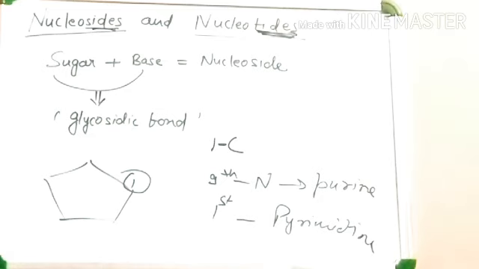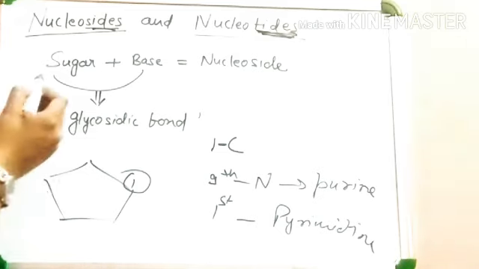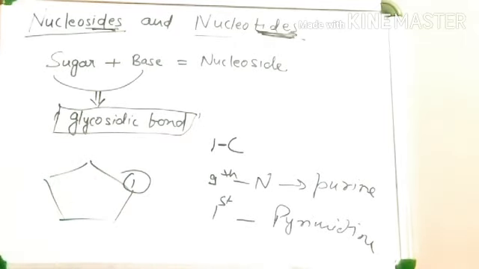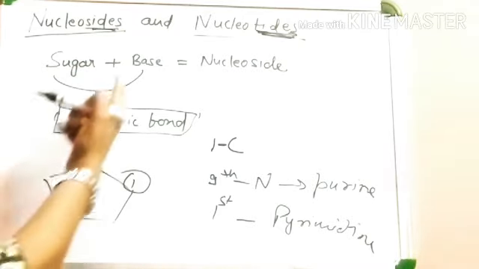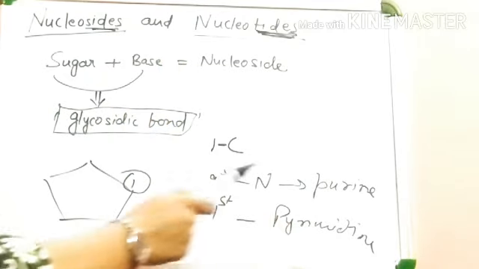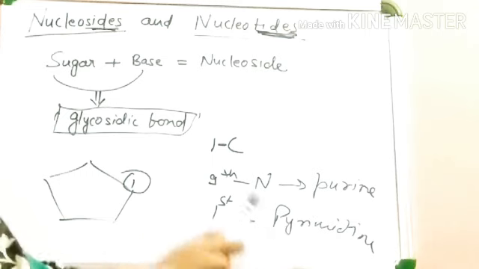Okay. What I said, whenever a base is attached with sugar via glycosidic bond is known as nucleoside. But where is this bond attached? From the first carbon of the sugar with the ninth position of the purine and first position in pyrimidine.